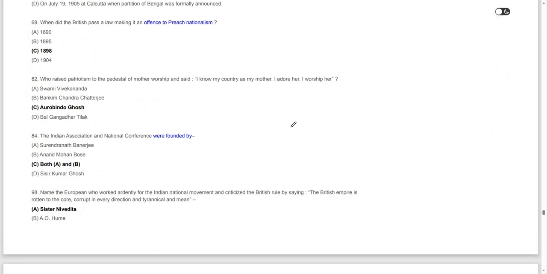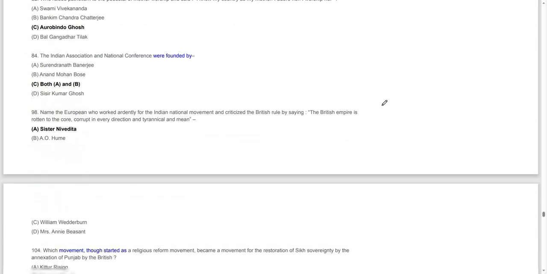Moving on to the next question, when did the British pass a law making it an offense to preach nationalism? 1898. In 1898 the British passed a law making preaching nationalism an offense. Moving on to the next question.